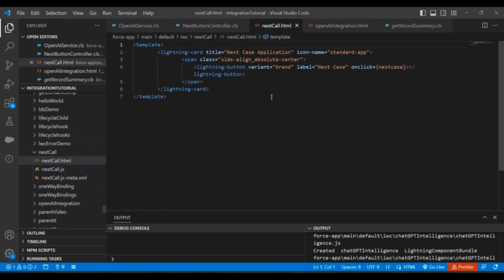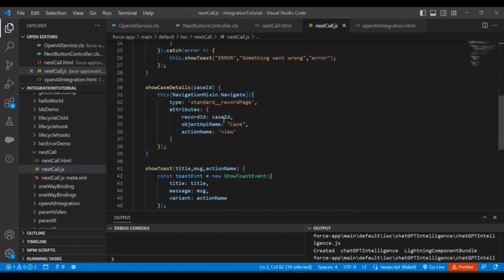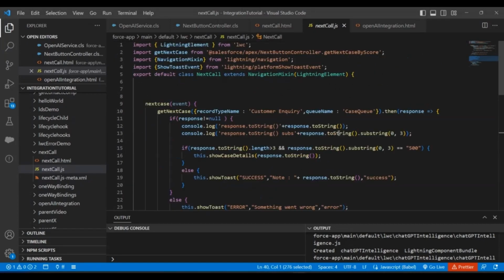If you want to look into the next call button, that's very easy. You just have a lightning button, and inside that, I'm making a call to the Apex method, which is doing a SOQL and getting the case record which is associated to the lead having the highest lead score. Once we do that, I'm getting the case ID here, and I'm redirecting the user to that particular case record using this navigation, right? So that's how we have catered our use case.